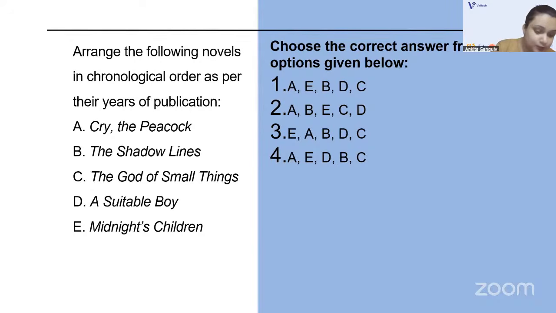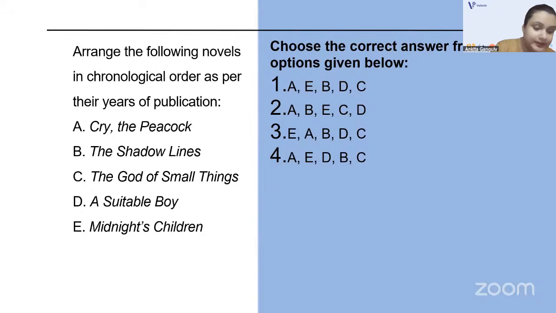A Suitable Boy by Vikram Seth was published in 1993. And lastly, Midnight's Children by Salman Rushdie was published in 1981. Very good.